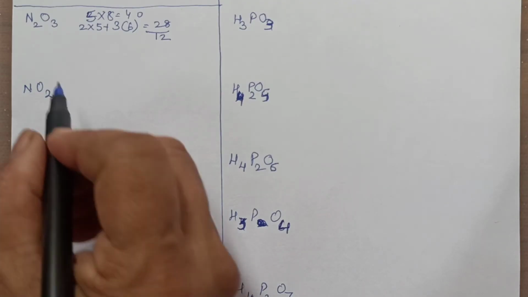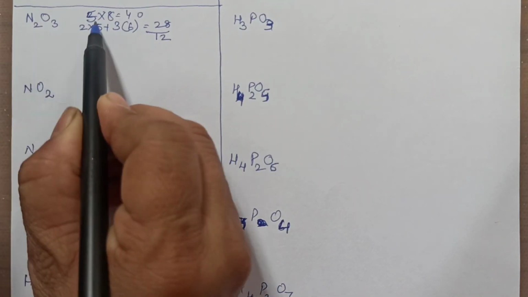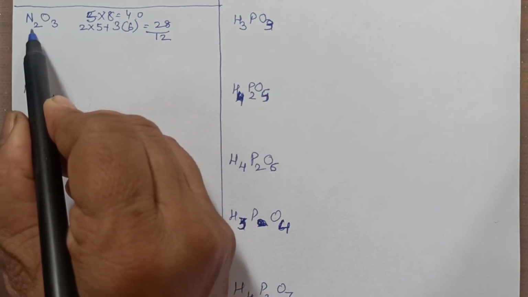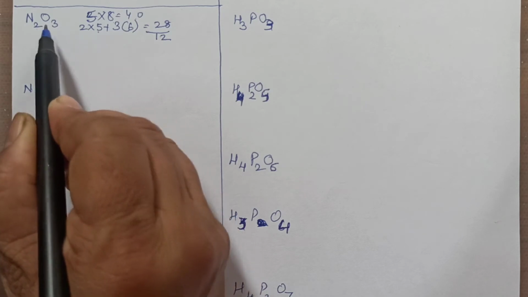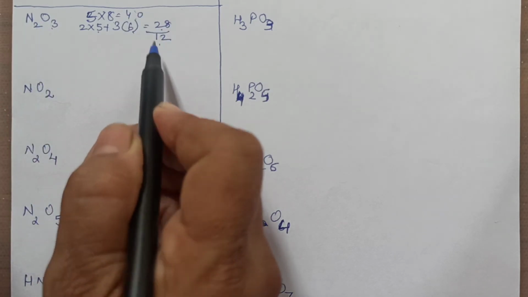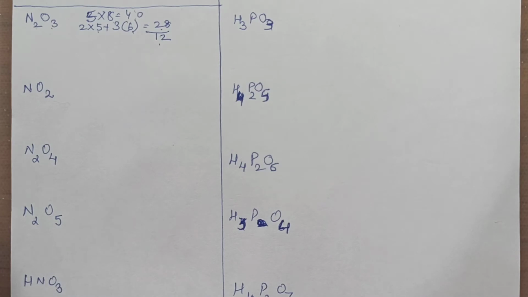Let's move on to the next structure. N2O3: 5 atoms, 5 into 8, 40. How many electrons do they have? 2 into nitrogen's 5 plus 3 into 6, so you get 28. If you subtract this, you get 12. 12 means we can have 6 bonds.